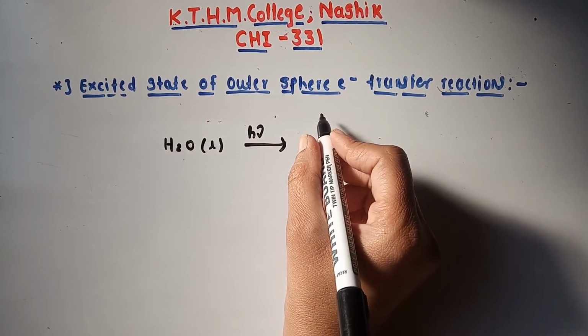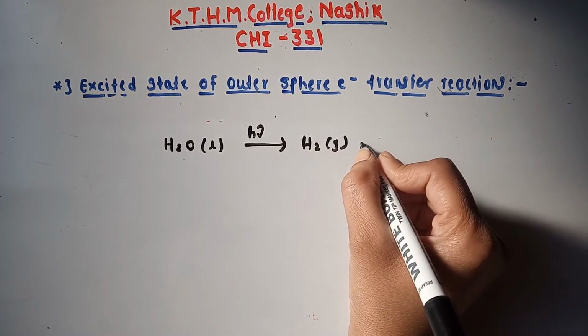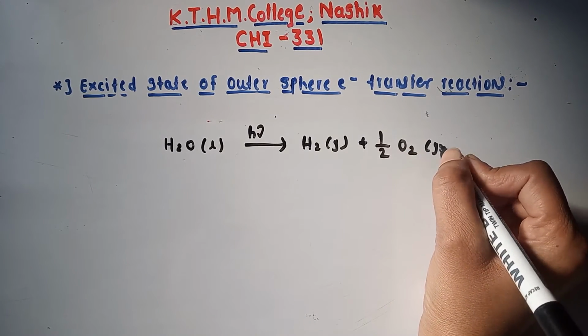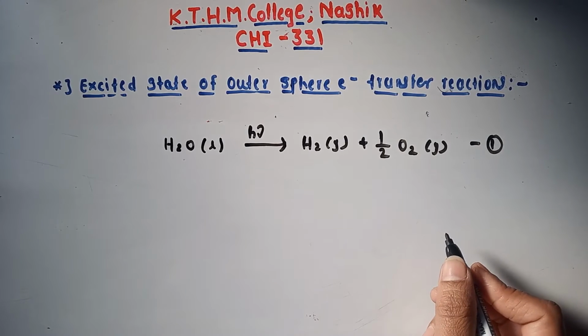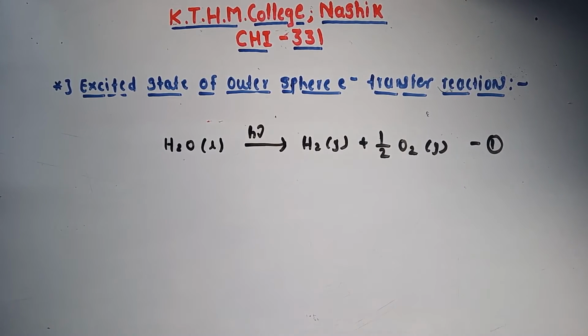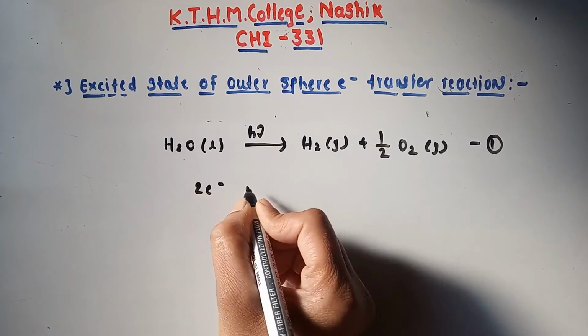Here is photochemical cleavage of water, which gives H2 in gaseous form plus half O2, also in gaseous form. This is your reaction 1. So this is the photochemical cleavage of water. Also we can show the reduction and oxidation of water as follows.